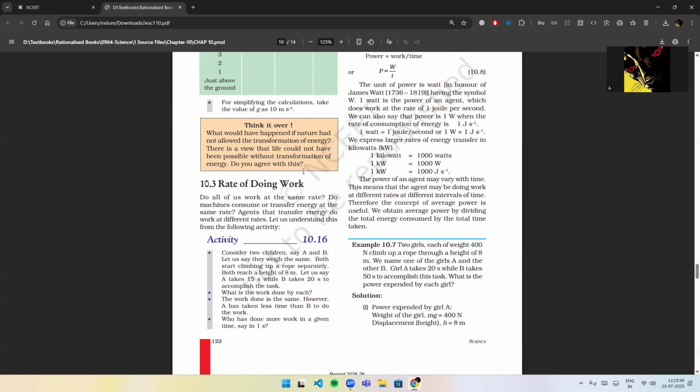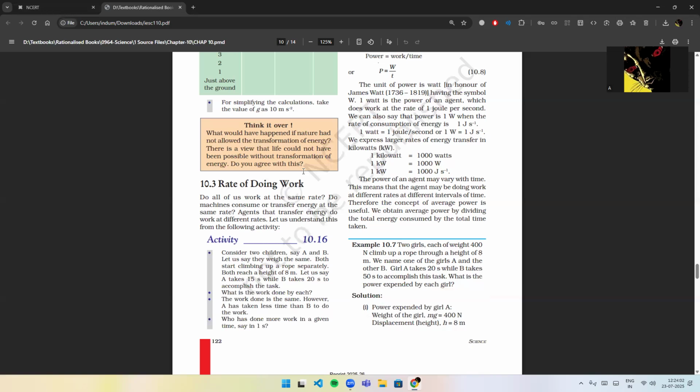Rate of doing work. Do all of us work at the same rate? Do machines consume or transfer energy at the same rate? Agents that transfer energy do work at different rates. Let us understand this from the following activity.